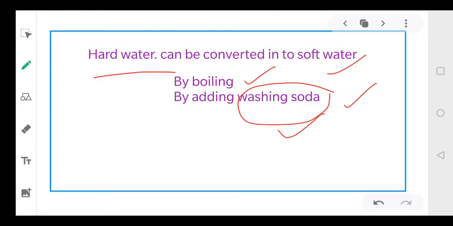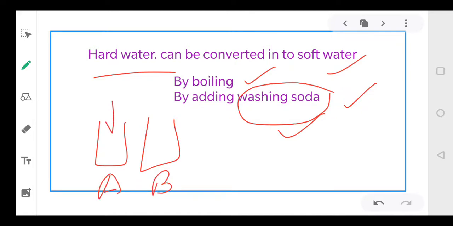You can have, let's have two samples. आप दो samples ले लीजिए test tube में water के. Let test tube A and B. So one sample is present in A, one sample is present in B, and add soap into it. दोनों में soap add कर दीजिए.